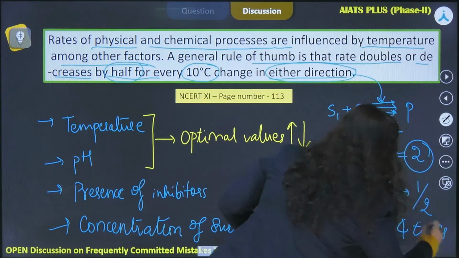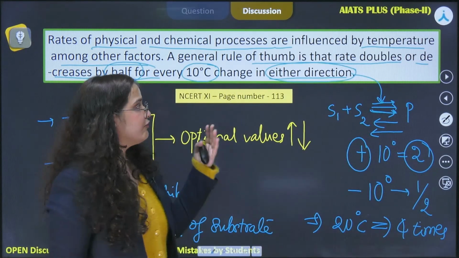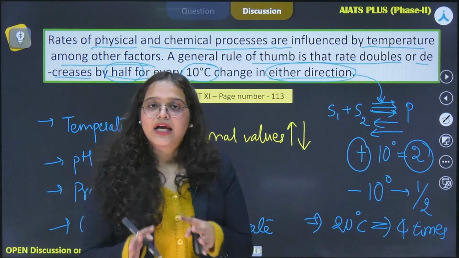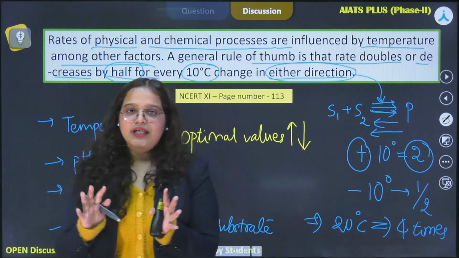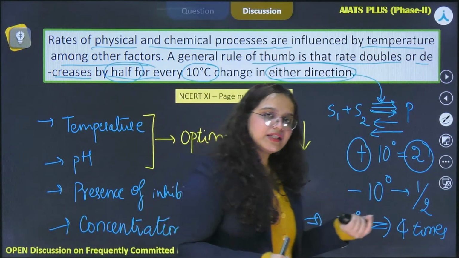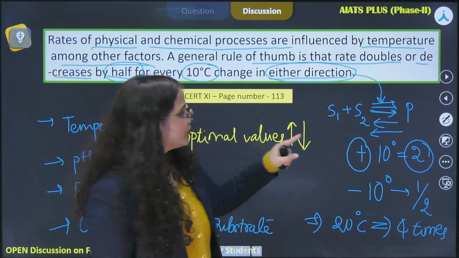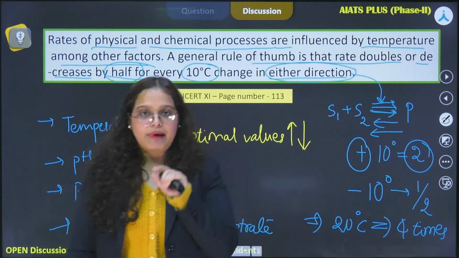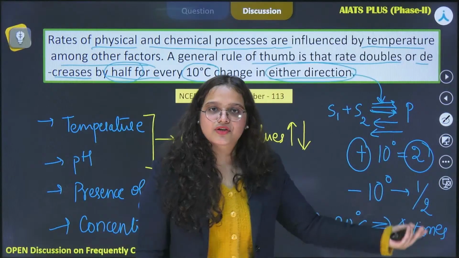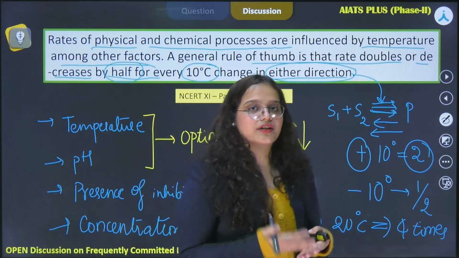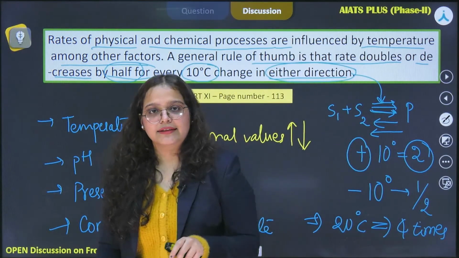It's just basic maths that you need to apply, and we might get such calculative questions, where a certain temperature is given, and if there is any change in the temperature values, we are asked what will be the rate of reaction. So we just need to apply the basic maths: the rate of reaction doubles if temperature increases, and is reduced by half if temperature decreases.